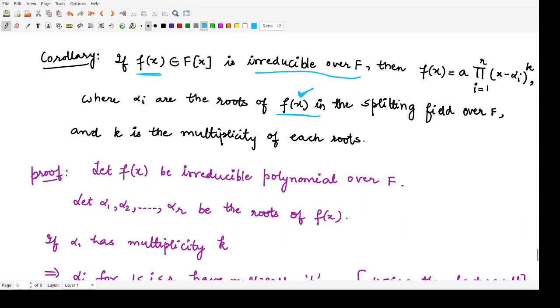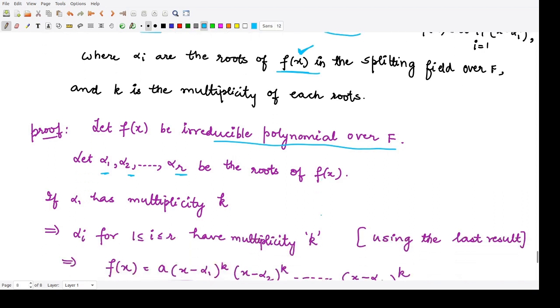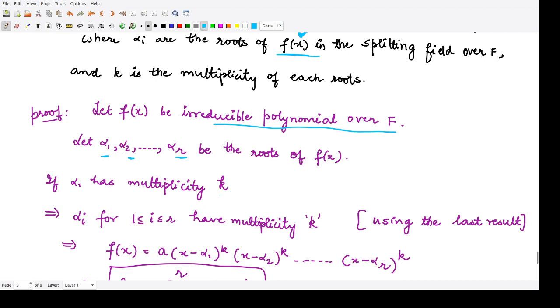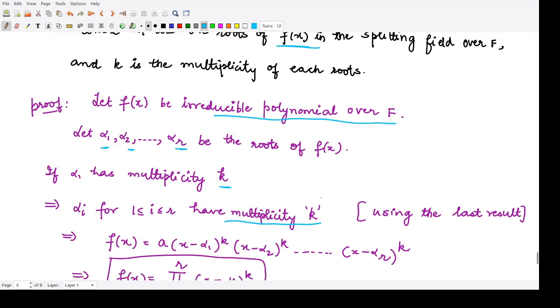So let us see the proof very quickly. Suppose f of x is the irreducible polynomial over F, and alpha 1, alpha 2 up to alpha r represent the roots of this polynomial f of x. So we assume alpha 1 has the multiplicity k, so according to the previous result, all the roots alpha 2, alpha 3 up to alpha r would have the multiplicity k as well, because this is given by the last result.